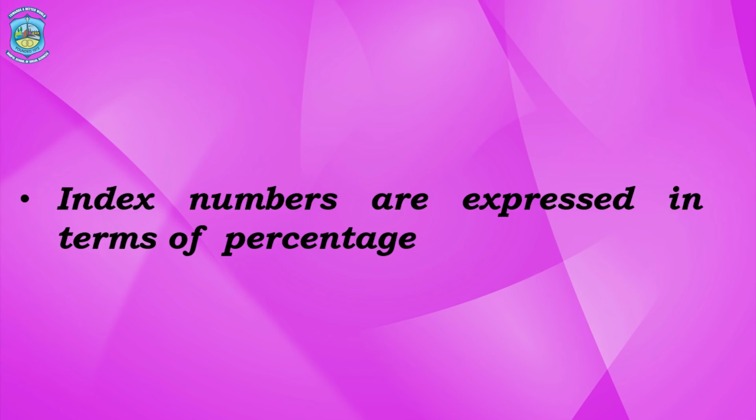Secondly, the index numbers are always expressed in terms of percentages. Now, what do we mean by expression in percentage? Expression in percentage means that they are relative measure of changes from one period to another. Like I already mentioned, comparison from one period to another, that is over a period of time. So therefore, we need to have two periods here in order to measure certain relative changes in the values of variables. The one period is known as the base year and the other period is known as the current year.